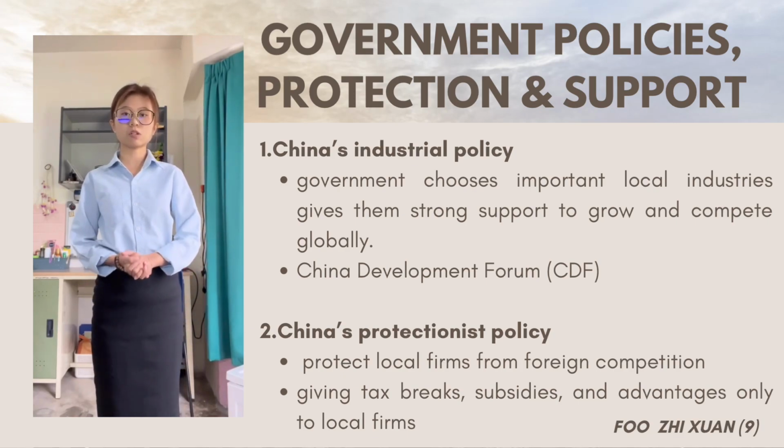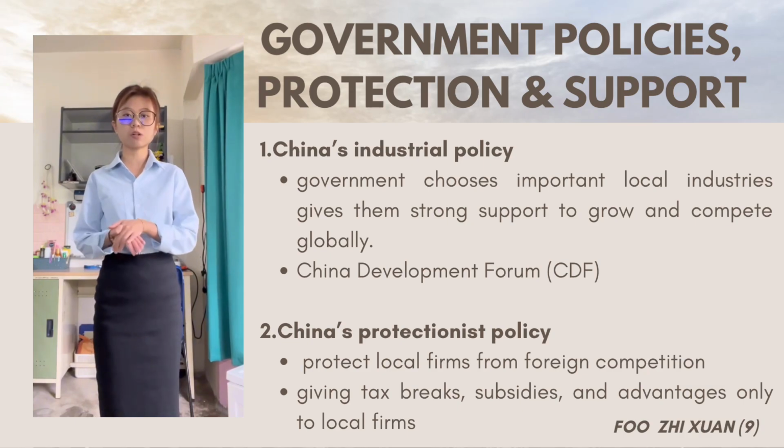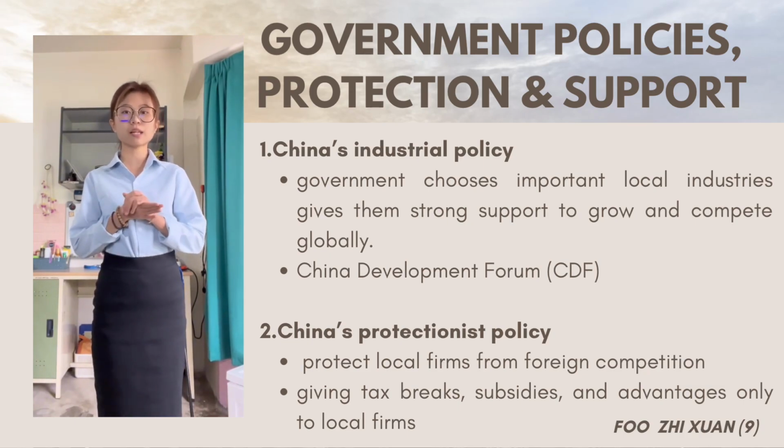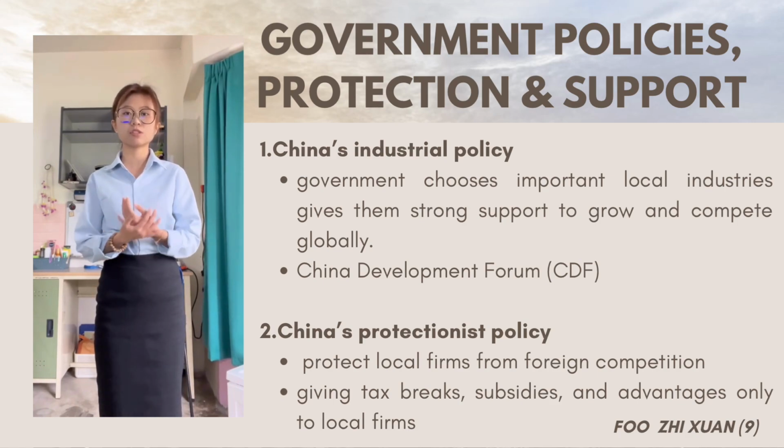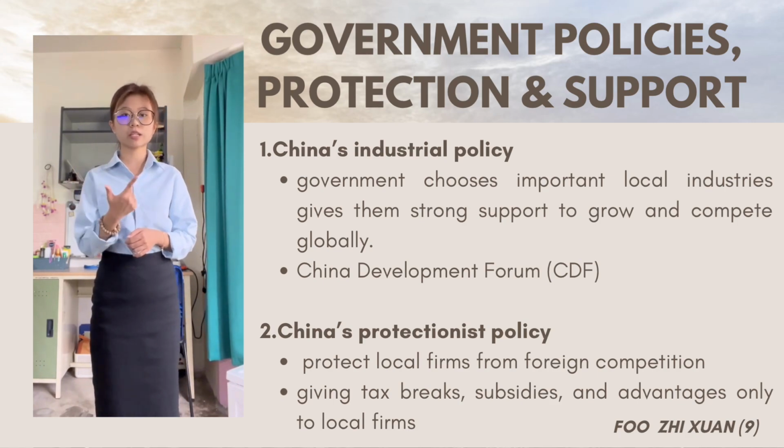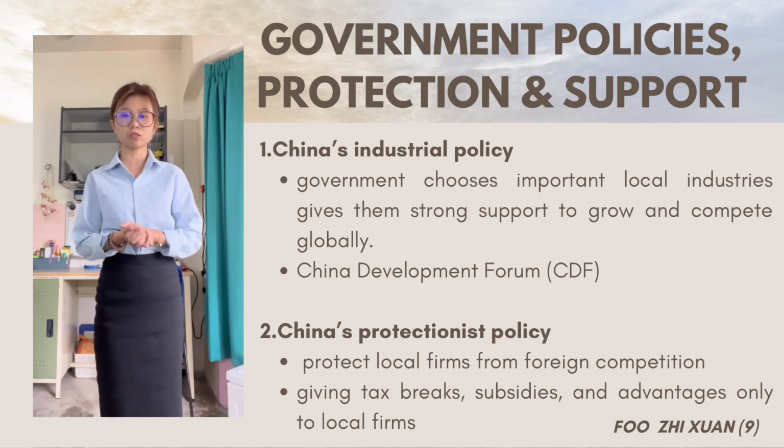So for my part, I will talk about industrial policy and protectionist policy used by the Chinese government to support local industry and how this affects foreign companies. First, China's industrial policy is a strategy where the government chooses important local industry like healthcare, technology and services and gives them strong support to grow and compete globally.